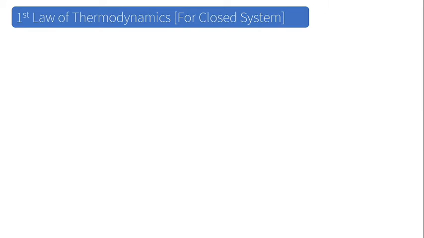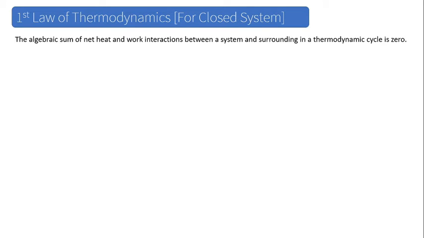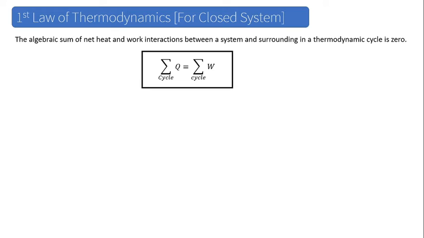So, from the first law of thermodynamics, that is for a closed system, we can say that the algebraic sum of net heat and work interaction between a system and the surroundings in a thermodynamic cycle is 0, which can be mathematically expressed like this.